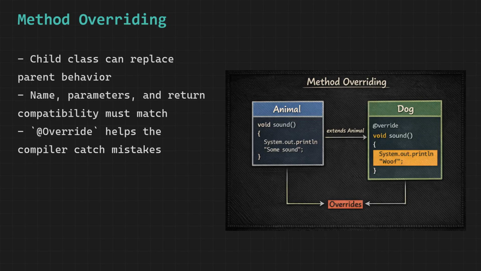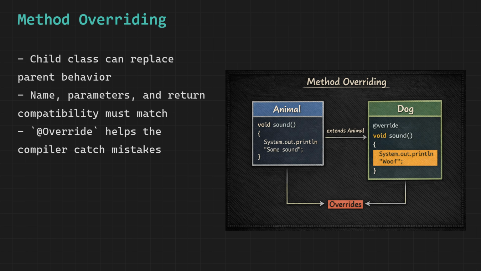Imagine your parent taught you a recipe for making tea. You learned it from them. But over time you developed your own better version of the same recipe. Now when someone asks you to make tea, you use your version, not your parents' original. This is exactly what method overriding does in Java.